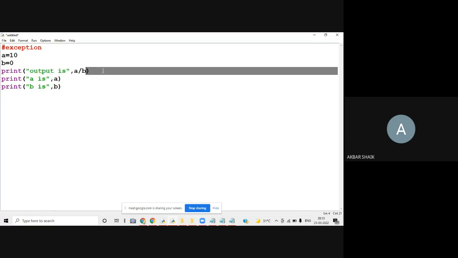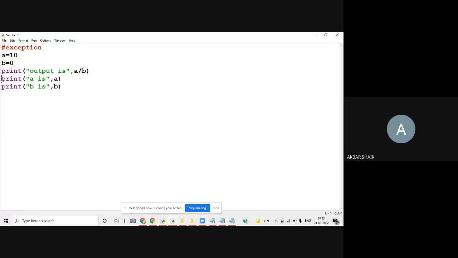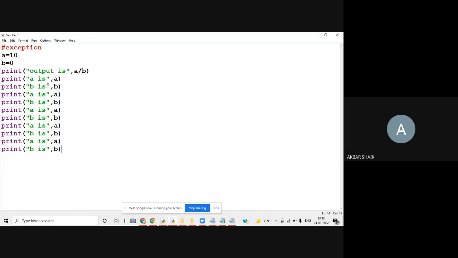It is a zero division error. Because of that error, none of the lines I wrote will be printed here. Even if I wrote 100 lines, they will not be printed after this, because of that exception.